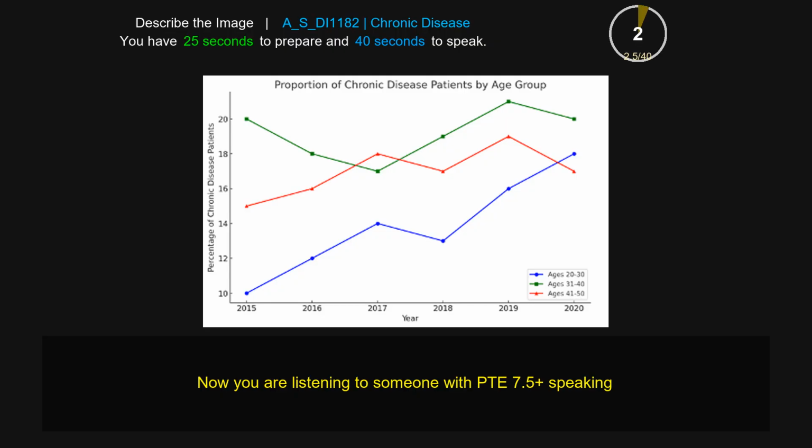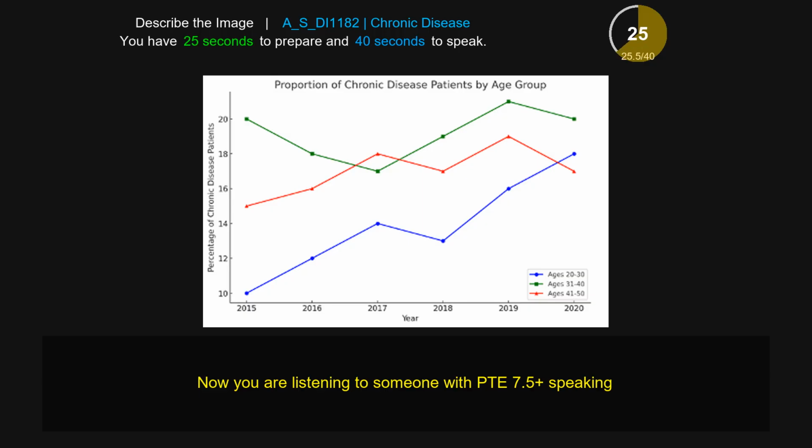The following picture gives information about the proportion of chronic disease patients by age group. Here in the picture, the blue line represents 20 to 30, the red line represents 41 to 50, and the green line represents 31 to 40. The lowest in the blue line is in 2015, that is 10, and the highest is in 2019, that is 18.